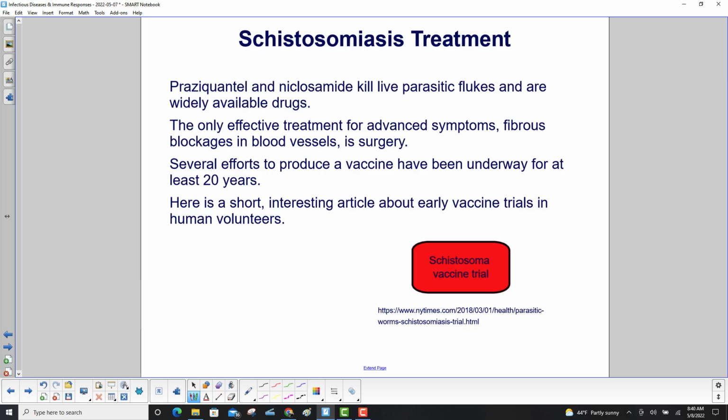Praziquantel and niclosamide kill live parasitic flukes and are widely available drugs. The only effective treatment for advanced systems, fibrous blockage in blood vessels, is surgery. Several efforts to produce a vaccine have been underway for at least 20 years. Hasn't worked yet, but they're still working on it. And here is a short, interesting article about early vaccine trials in human volunteers.